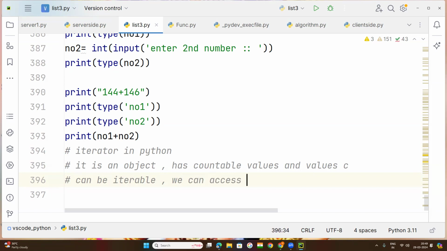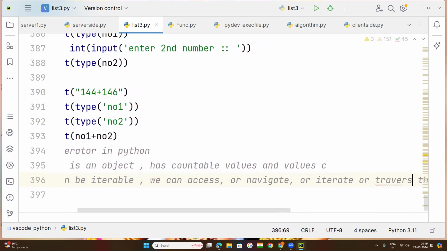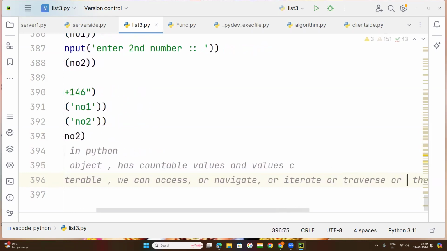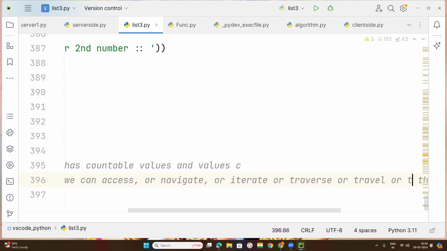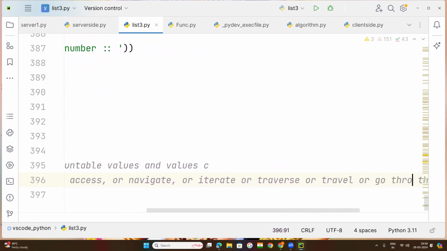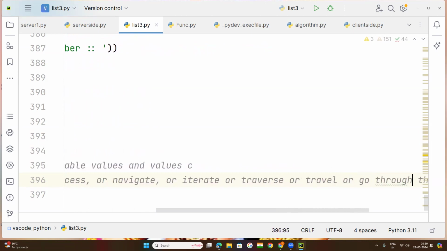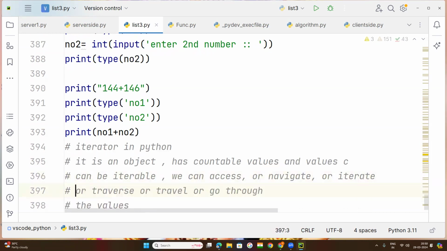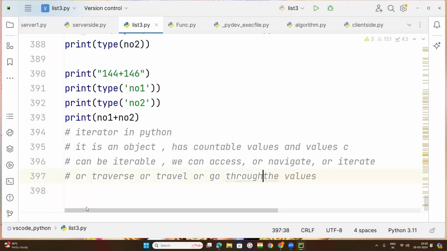We can access the values, navigate, or iterate, or traverse, or travel, or go through the values. All are equal words.